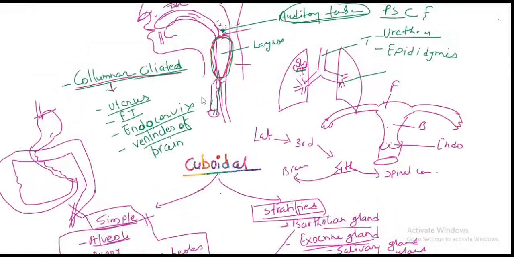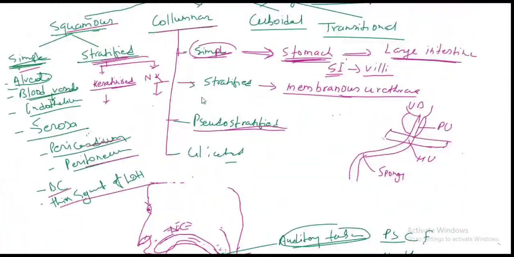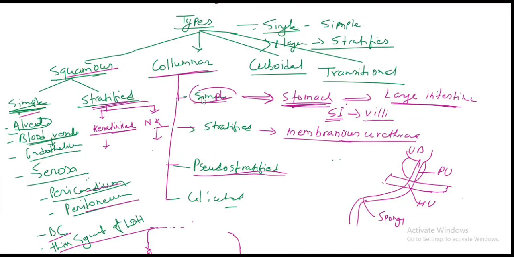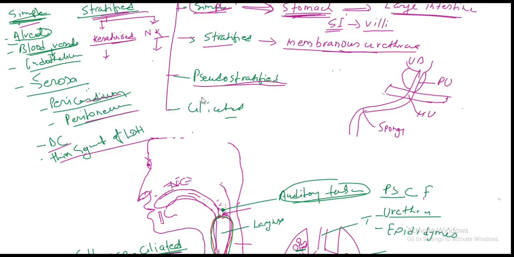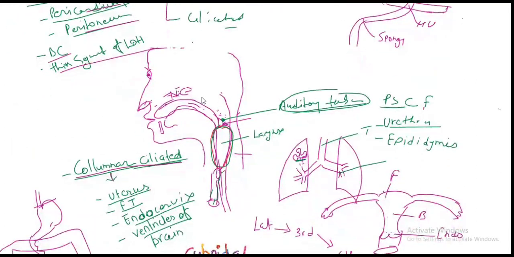After that the columnar epithelium, simple, already told; stratified in the membranous urethra; and pseudostratified, already told, is found from the nasal cavity to the pharynx and auditory tube.